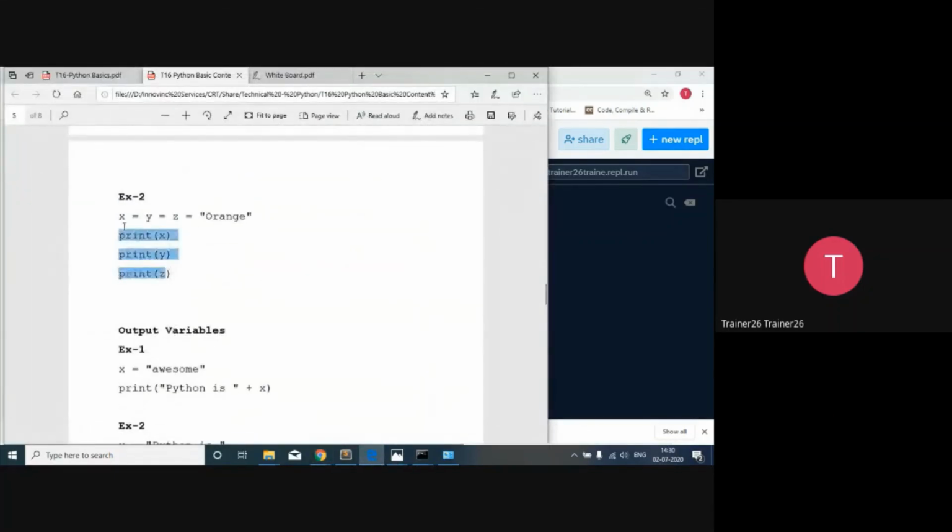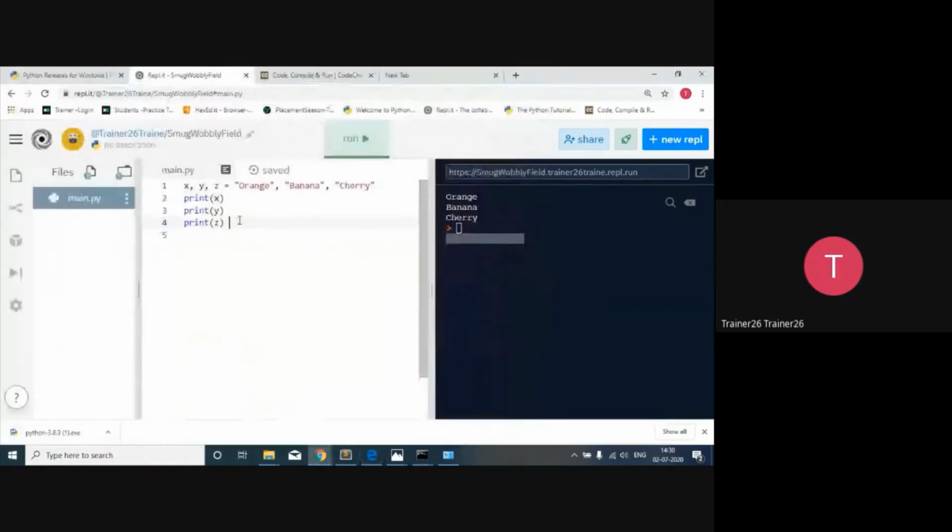In the same way, if you want to assign the same value to three different variables, you can assign it in this way. Always make sure that whenever you use this platform, it is very good. It always shows a red line below if there is an indentation problem. If you become familiar with it, it's very easy to work on this particular platform. So done, and run it. All three variables are going to have the same thing.